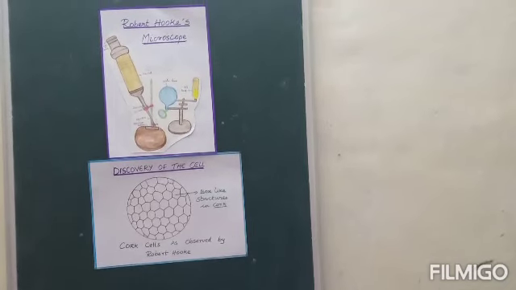Next, we are going to see the discovery of the cell. Cell was first discovered by Robert Hooke in 1665. He was an English scientist. He discovered cells while observing a cork under his microscope.